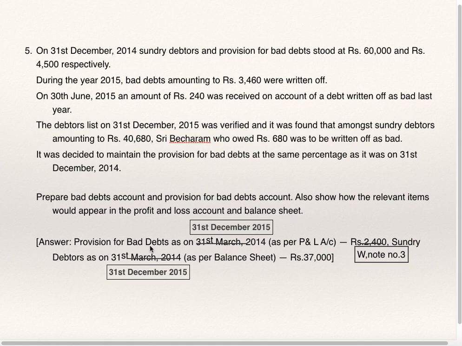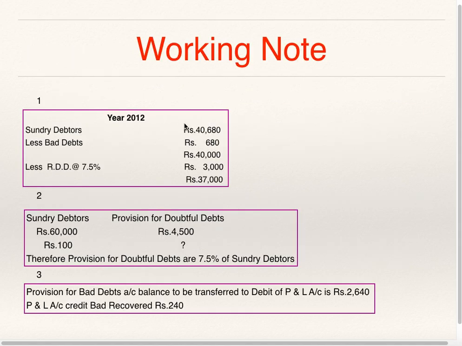Now in the answer, for provision for bad debts, they have given as on 31st March, it is wrong. It should be 31st December 15, and make this change, sundry debtors as on 31st December 15. I will show you the working note so you can do it on your own. Sundry debtors 40,680 minus bad debts 680, balance is 40,000. RDD is 7.5% of 40,000, which is 3,000. So debtors balance is 37,000.